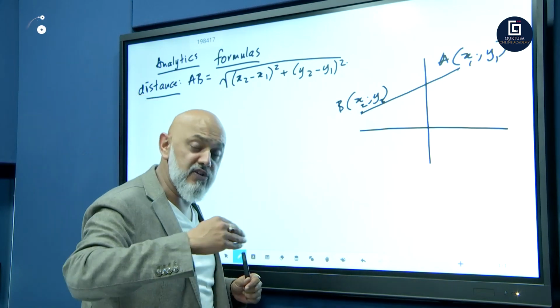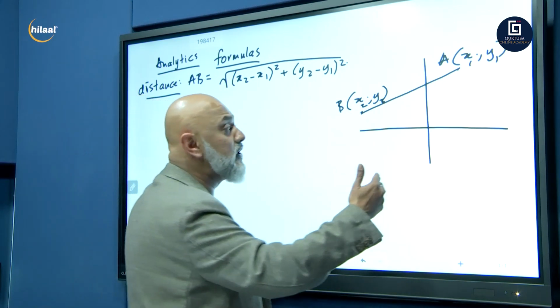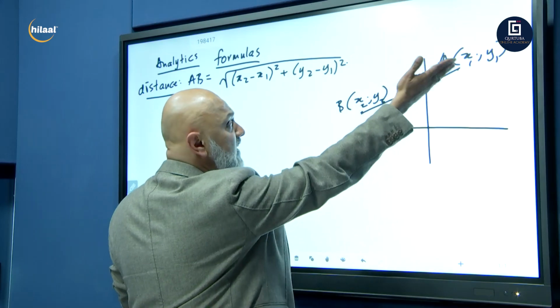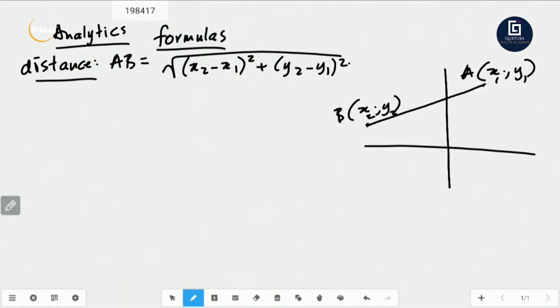Throughout my content, I will call one point x1, y1 and another point x2, y2. So that's your distance formula. Where do we use the distance formula? Obviously for calculating the length of a line. We also use it for calculating the radius of a circle. Okay, that's our first formula, the distance formula.